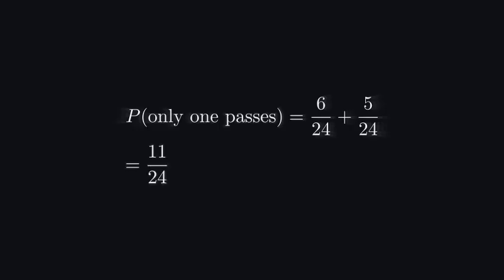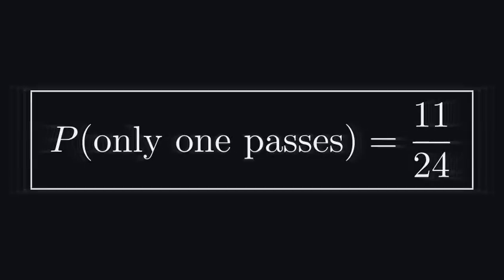So this simplifies to 11 over 24. So the probability that only one of the boys passes the examination is 11 over 24.